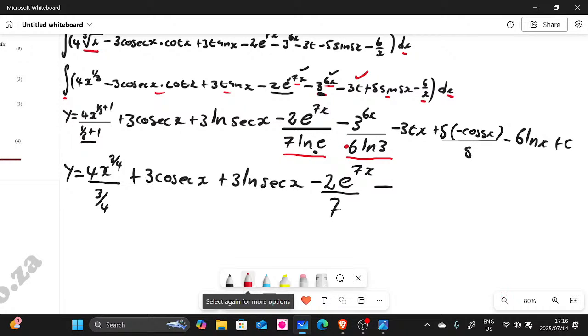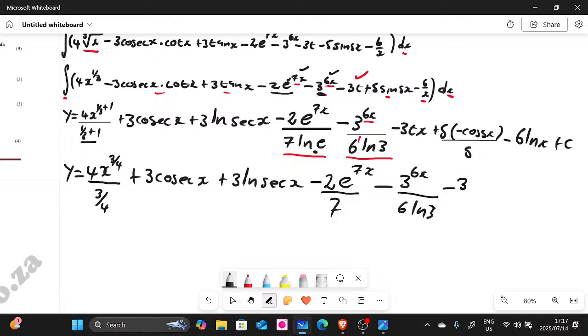This 6 here and that 3 cannot divide each other. The reason is that this 3 has the power of 6x, while the 6 is a real number. We don't know what 6x is, so you just leave it as it is. This is going to be 3 to the power of 6x divided by 6 ln 3. So leave it like that, and then we continue here.